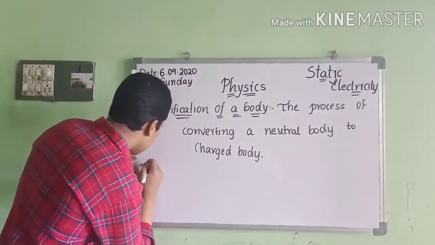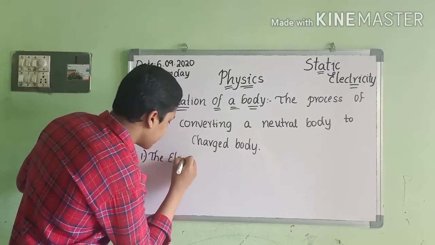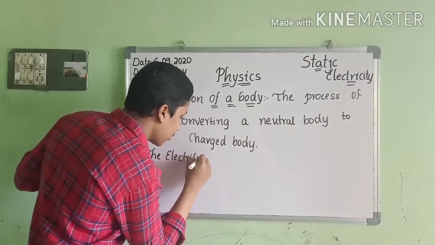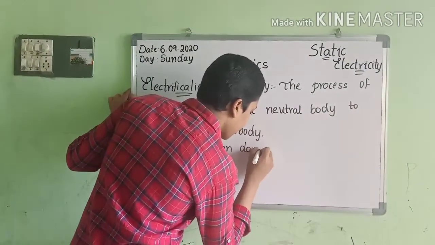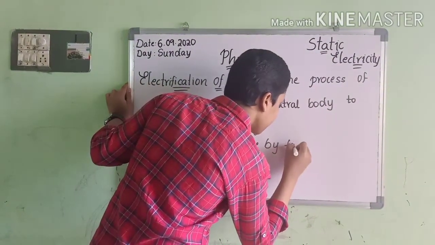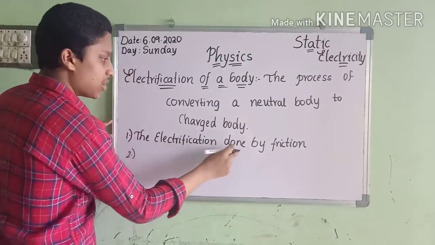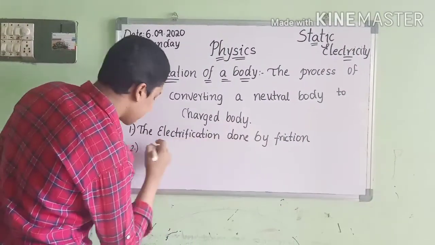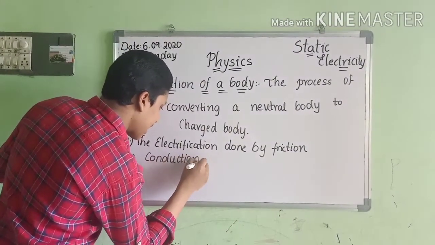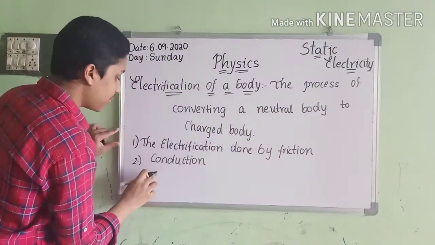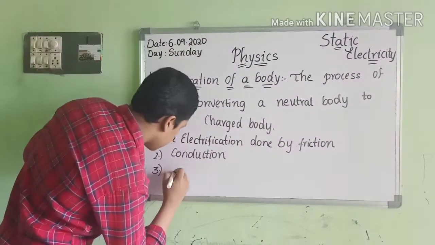The first type is electrification done by friction, the second type is electrification done by conduction, and the third type is electrification done by induction.